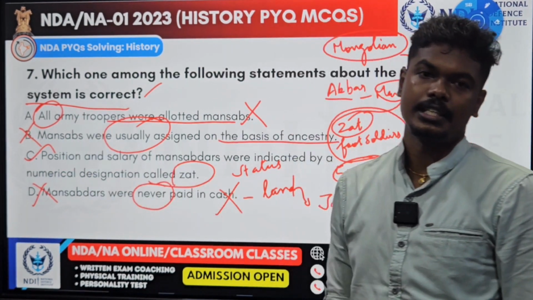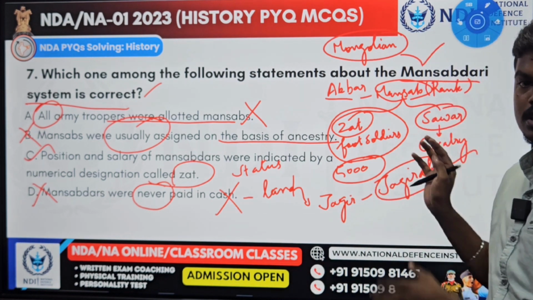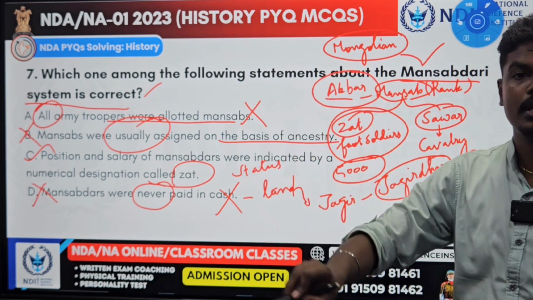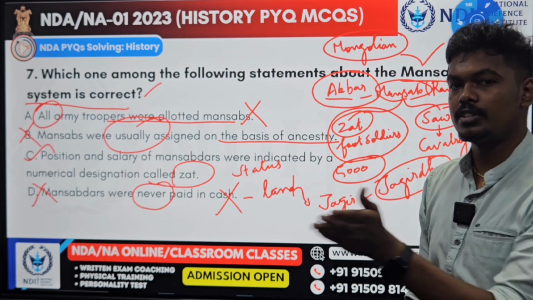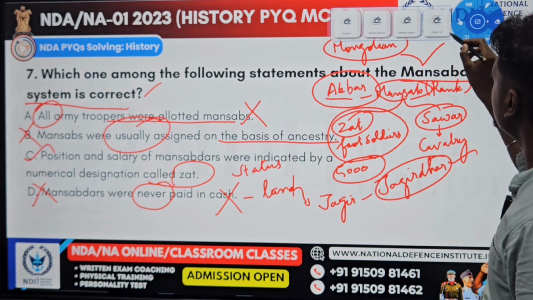You can see the answer is C. The position and status is determined by Zat, not Savar. So this Mansabdar is nothing but rank holder. This system is introduced in the Mughal army by Akbar. Later they further continued it. The answer is C. We'll go to the next question.